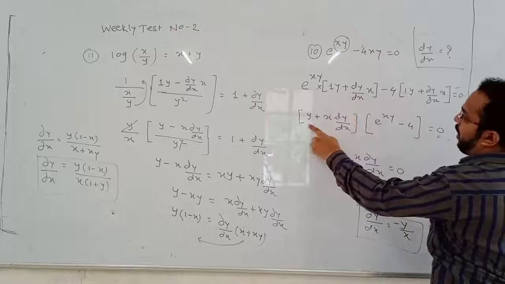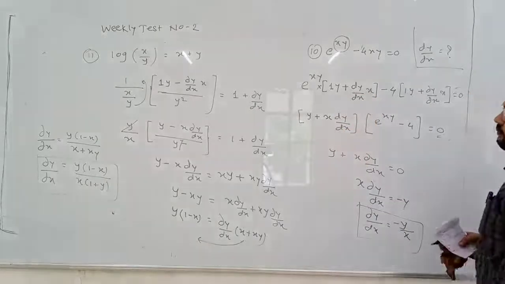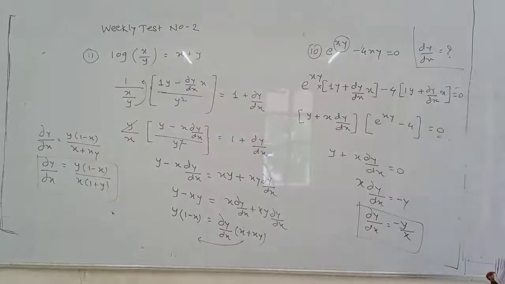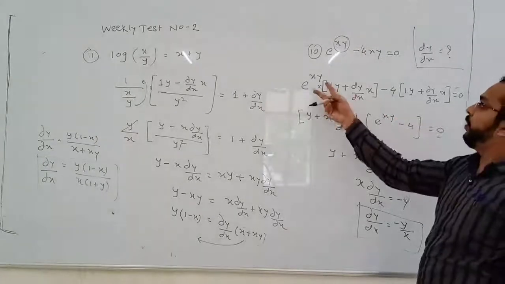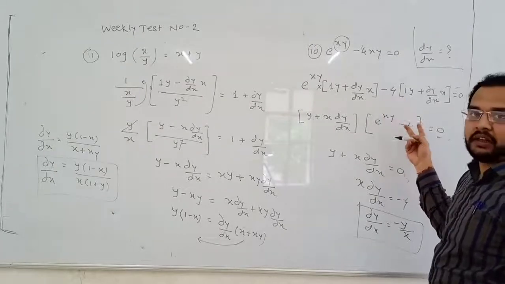So 1 into y is y and x dy by dx. Then I have taken common. Now the remaining term here is e to the power xy, here the remaining term is minus 4.